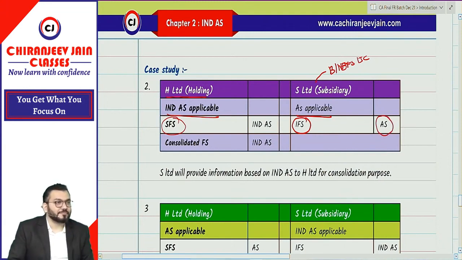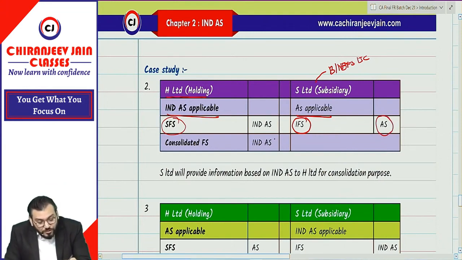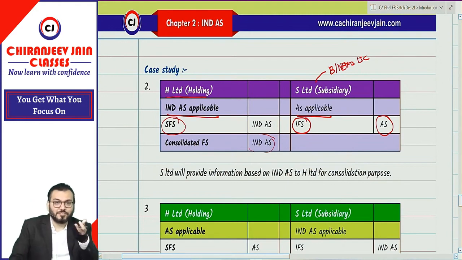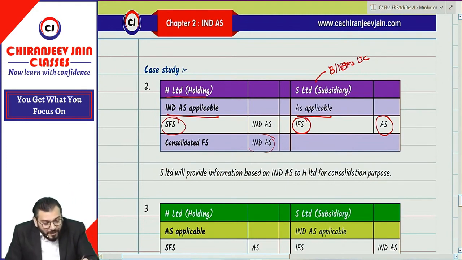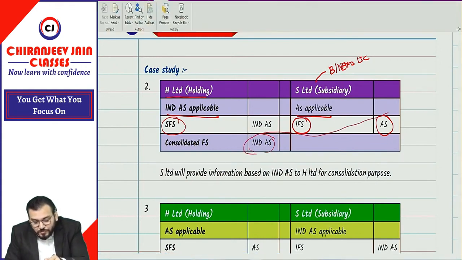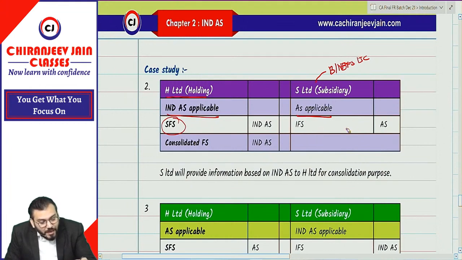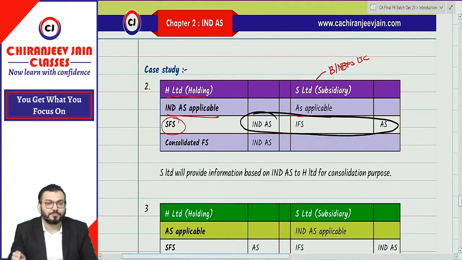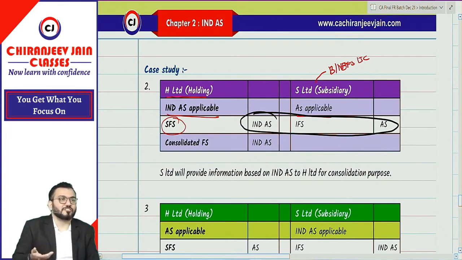Now your doubt: how to prepare this consolidated financial statement? Can we combine these two? Sorry, not this. Can we combine these two to prepare the consolidated financial statement? Yes or no?